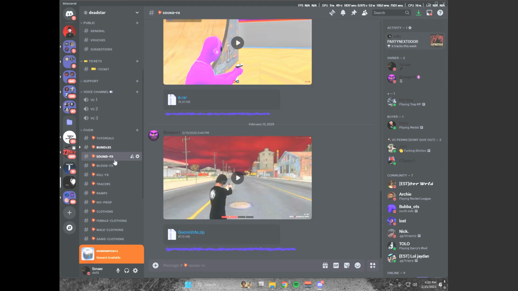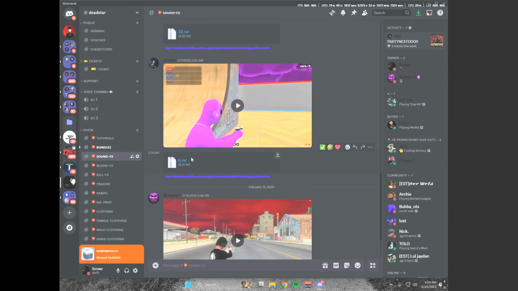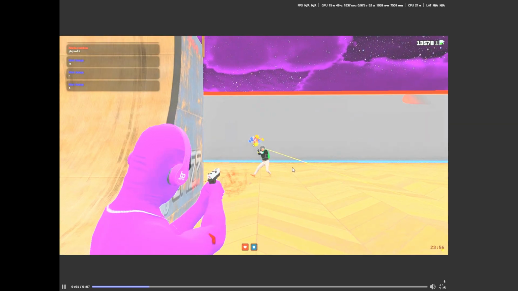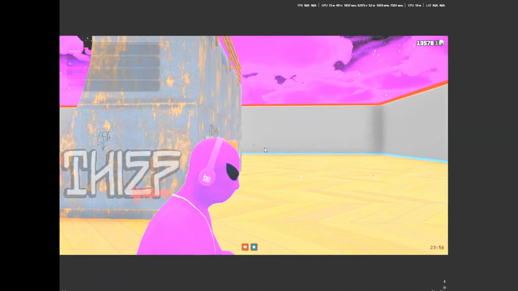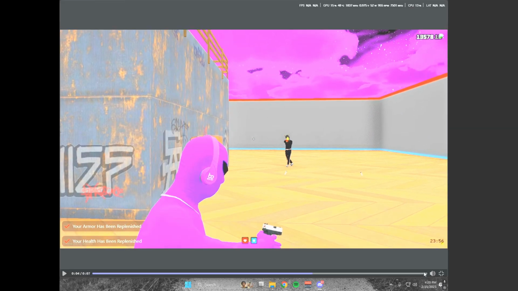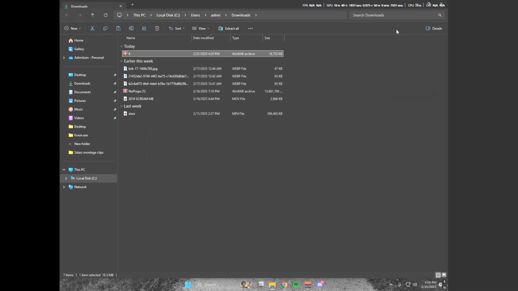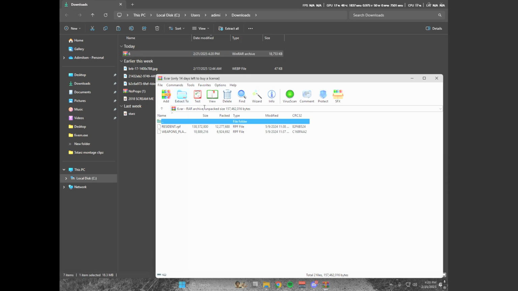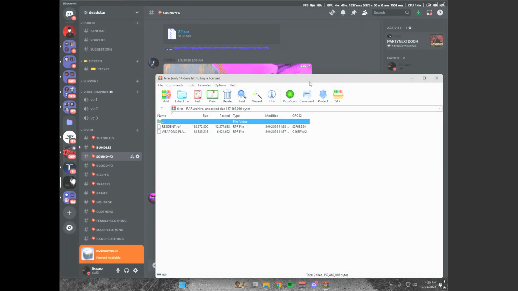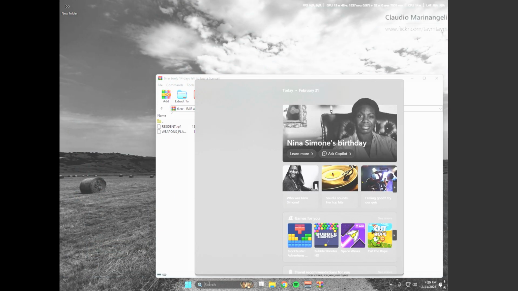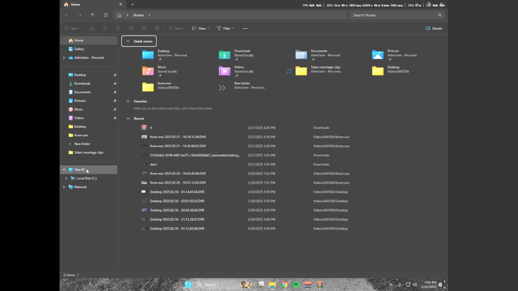Go down to sound effects and pick whatever sound effect you want. So you want this one. Just look at the videos, click download, continue to download, wait for it to download, open the file, double click, close out of this. Now you're going to try and locate your Grand Theft Auto file.